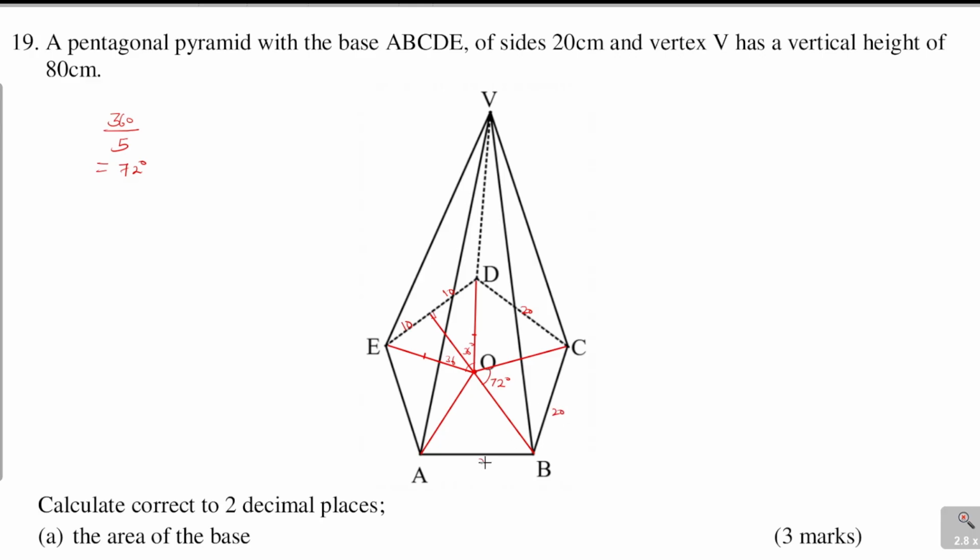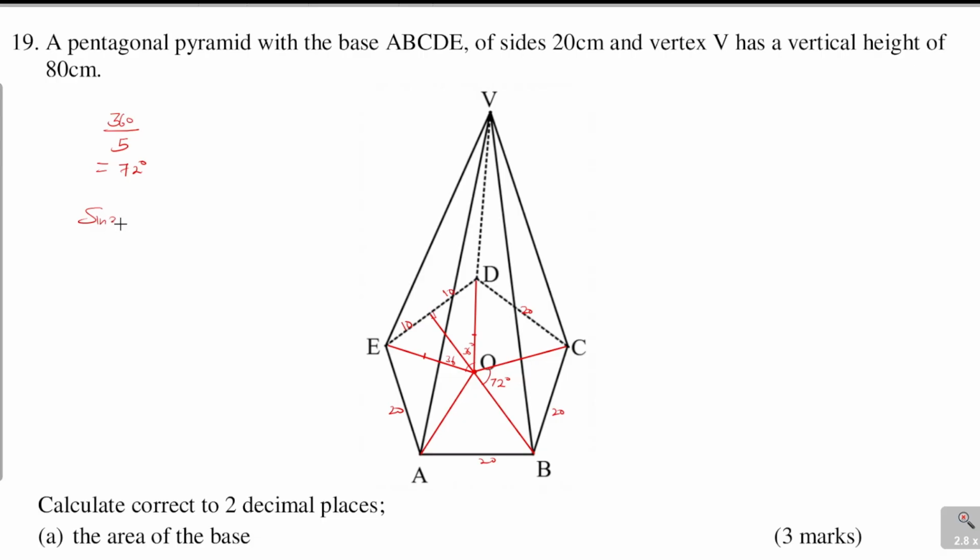So now you can see, for me to get the area of this triangle EOD, I need to get EO. I need to get the radius. When I get the radius, I can use the formula half AB sin theta. So how do I get that? I can use trig ratios. I can get the sine of this angle, sine of 36.